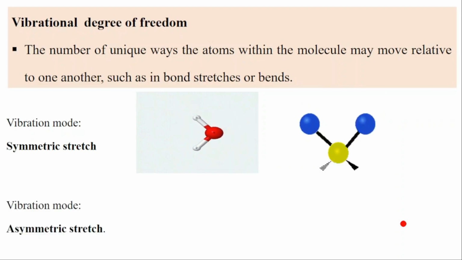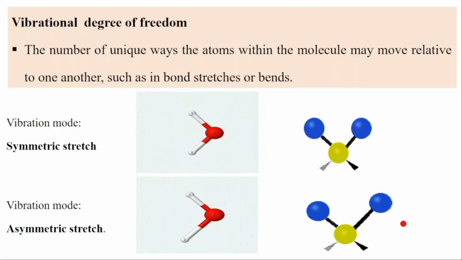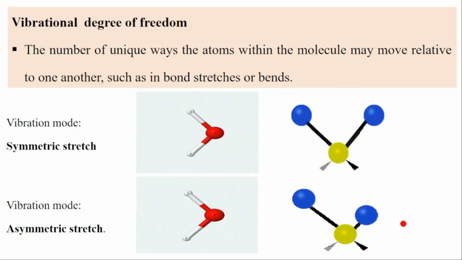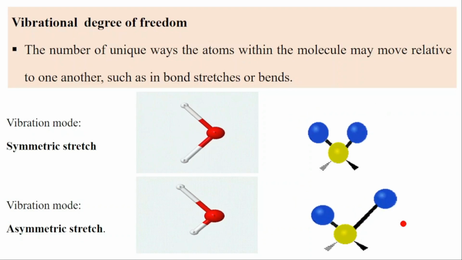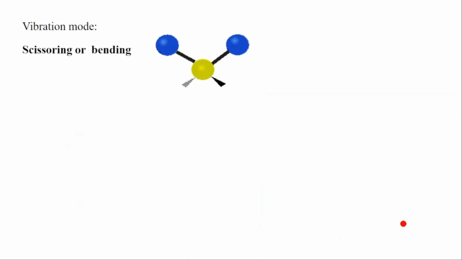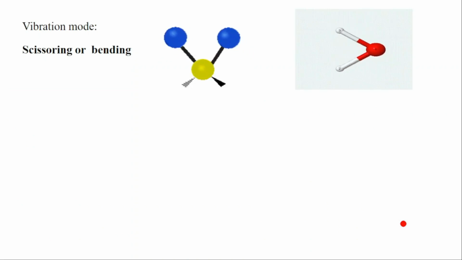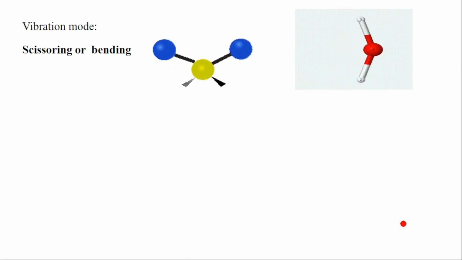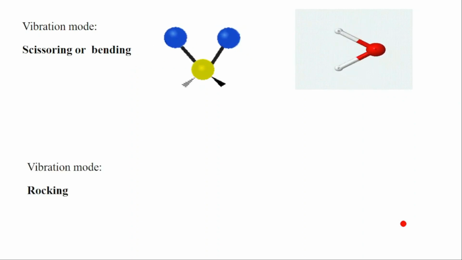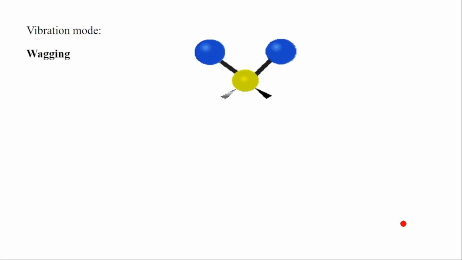Another mode that we have in vibration is what you call asymmetric stretch. As you can see, the stretch is not symmetric. So these are different vibration modes that the molecules can do. We have also another vibration mode that we call the scissoring or bending. The molecule bends. We have also another vibration mode that we call the wagging. You can see the wagging.